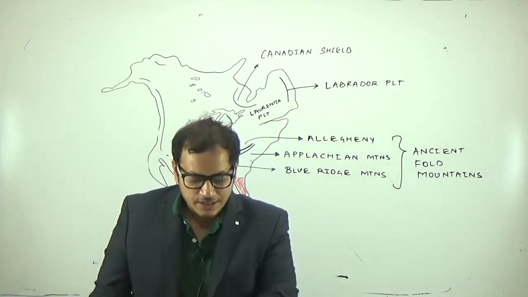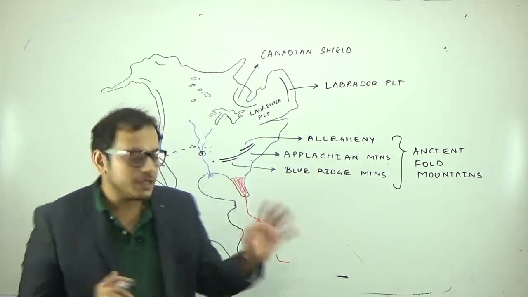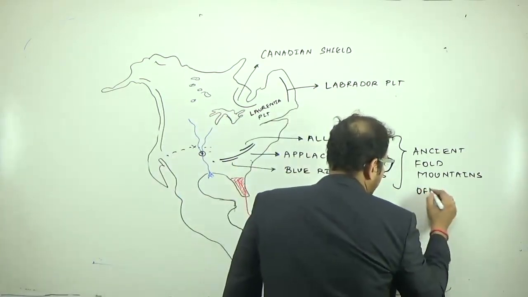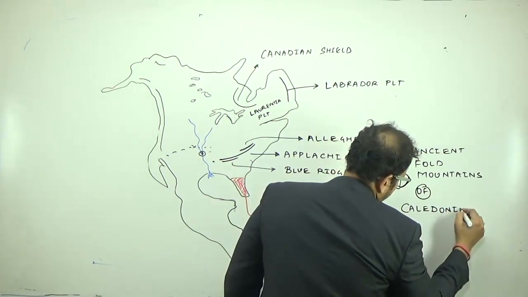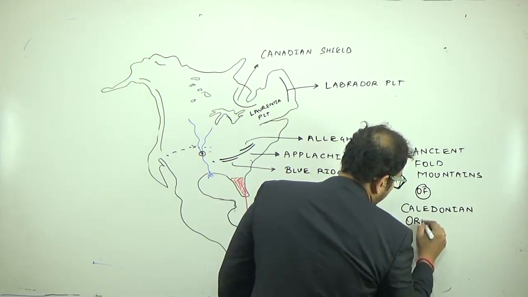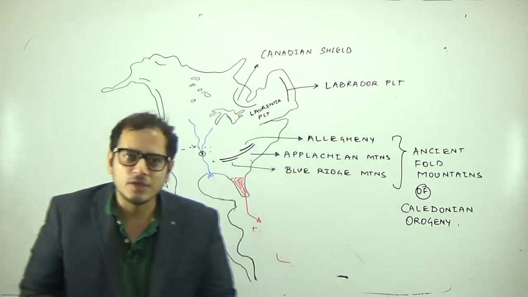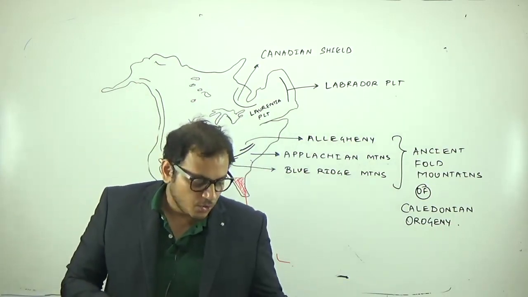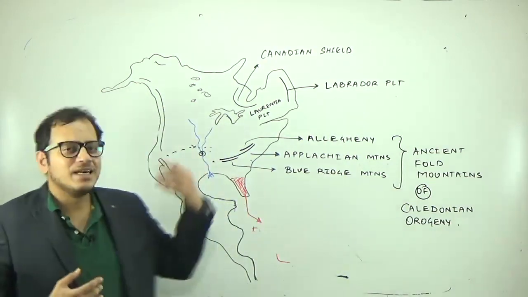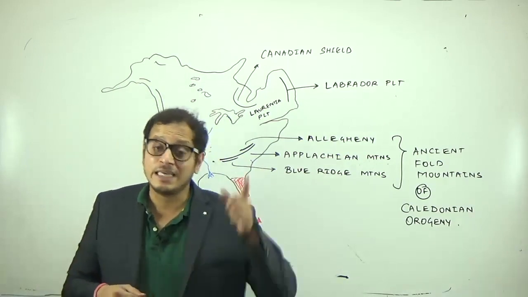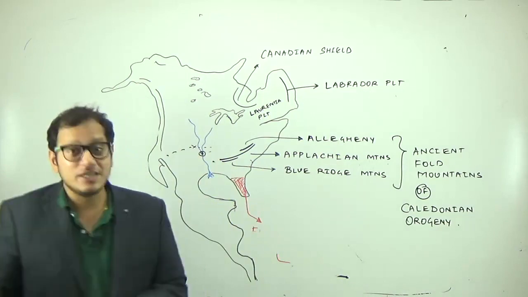And how ancient? These are the ancient fold mountains of an orogeny which is known as the Caledonian orogeny. Now this means they are old mountains. On the other hand, what we said, Himalayas, Rockies, etc. are young fold mountains of the tertiary period or tertiary orogeny.